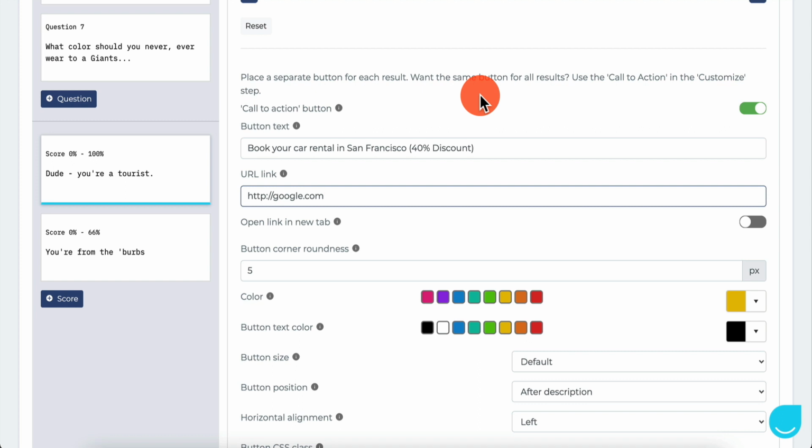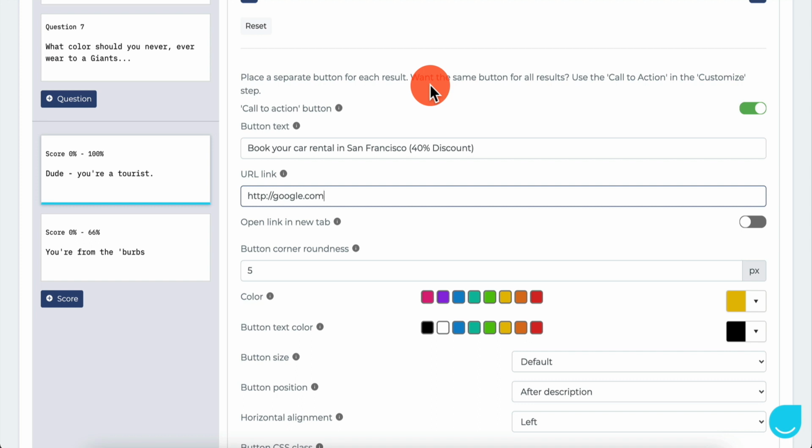You're gonna have all kinds of customizable stuff here, and that way they can fill out a certain quiz, they can click on it, and they can go over there and they can learn something about the country, and then they can book a hotel, book a flight, book this, book that. There's lots and lots of options that they can do. And so you can take it as far as you want to go. I showed you everything that you can do. I showed you the whole system. And it's really up to you to take it as far as you want to take it.